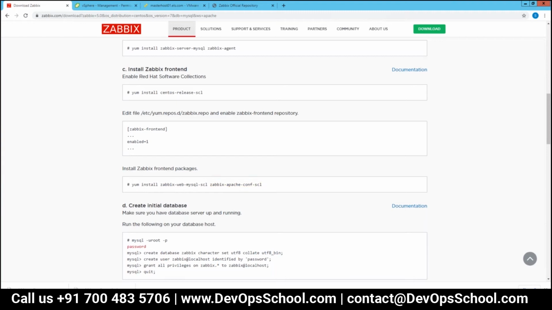Basically, whenever I'm installing the server or the agent, these packages handle the intercommunication between the front end and the back end, because the web will not work if the backend is not there. Through these packages, it interconnects all the applications.